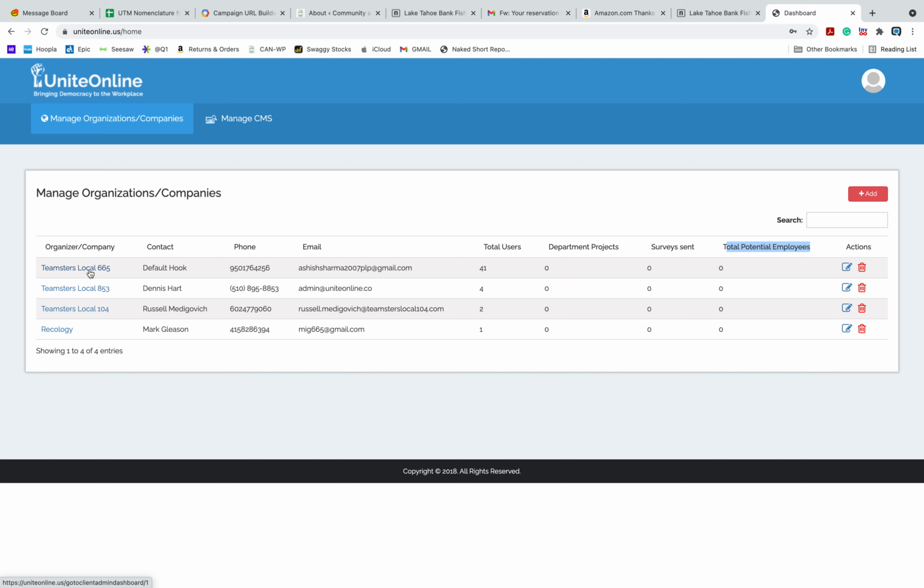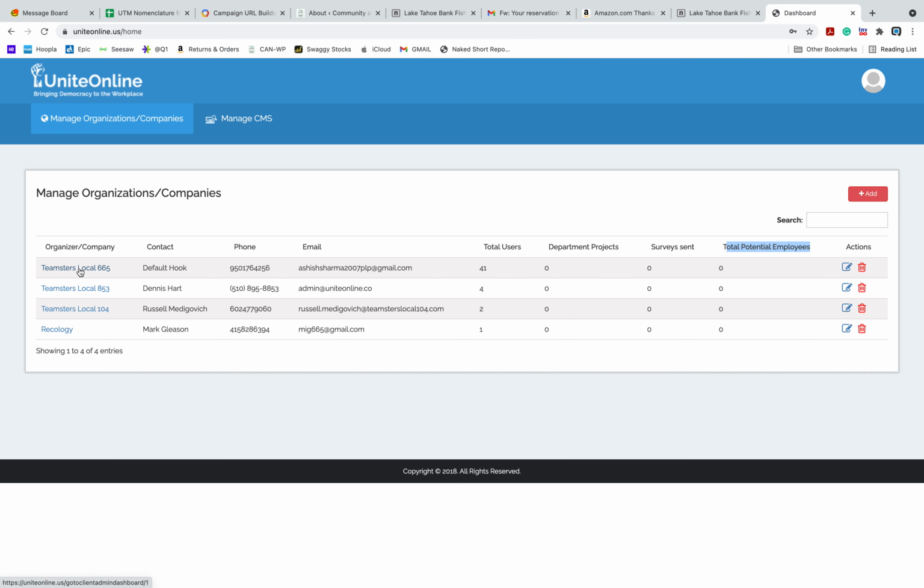Teamsters would be considered a particular local union. They would have their own address and their own physical space, and within that space a group of staff would manage a bunch of different workplaces, a bunch of different companies. They wouldn't be Teamster companies, they would be other companies that have unionized underneath the Teamster name.